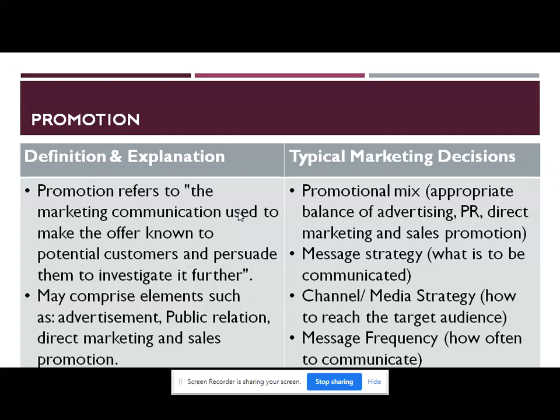It also includes various decisions such as channel or media strategy. It includes how to reach the target audience, that has to be decided, and message frequency, that is how often to communicate with the customers so that customers are aware of the product and do not get irritated. So this is about the 4 P's of marketing.